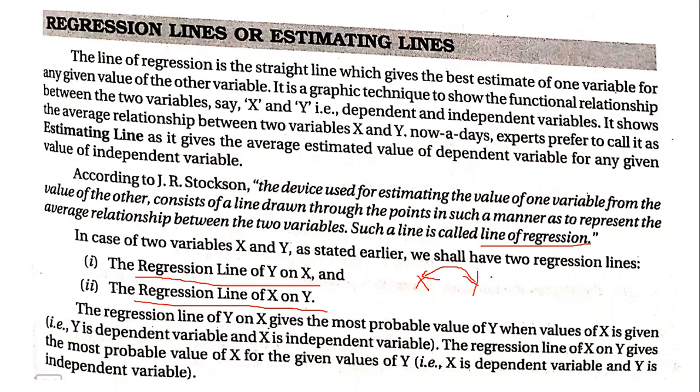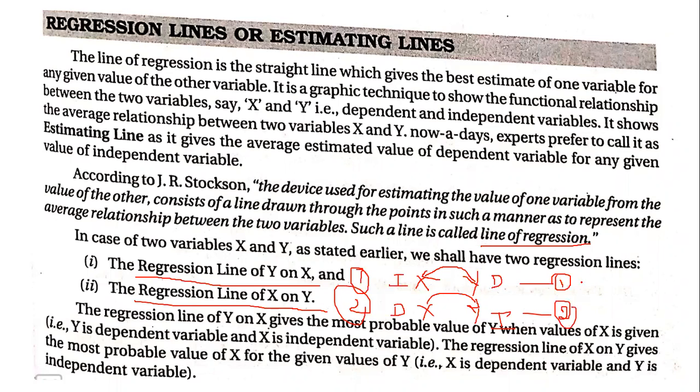Suppose we take y as the dependent variable, then x will be the independent variable. This is scenario one. In scenario two, we will take the same x and y, and interchange the places. Now x will become the dependent variable and y will become the independent variable. When we do this activity, we will get equations. You will get one equation here and one equation here.